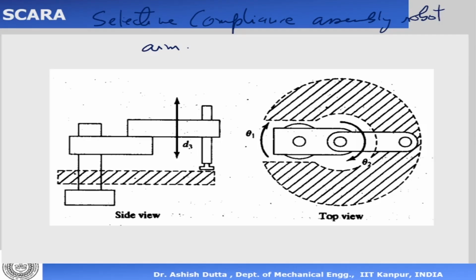Okay, which means that this robot has 4 degrees of freedom, and it has 3 revolute joints and 1 prismatic joint.